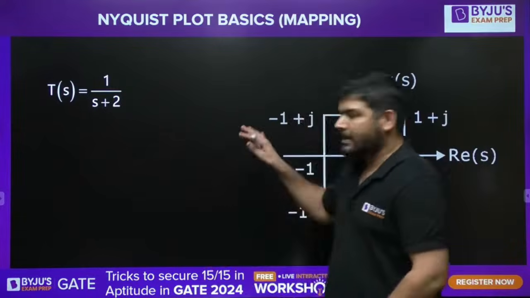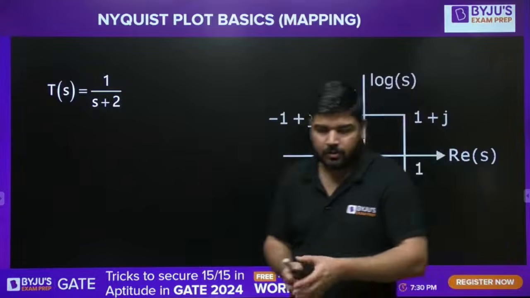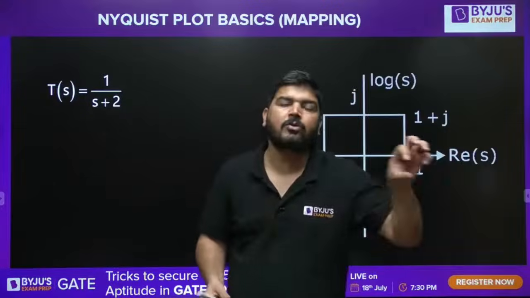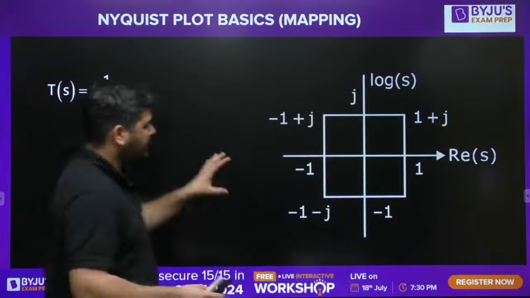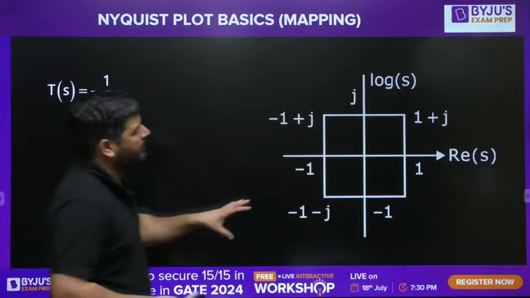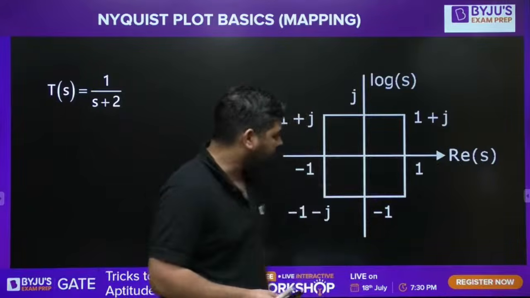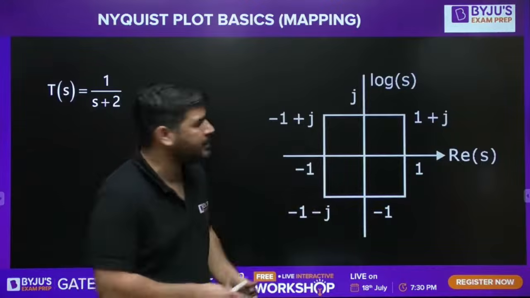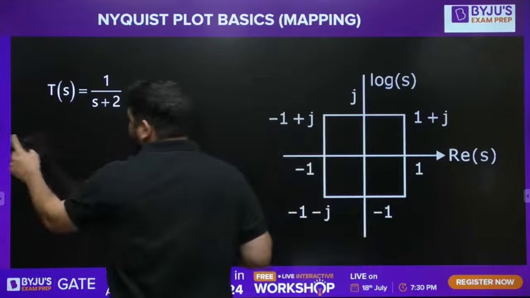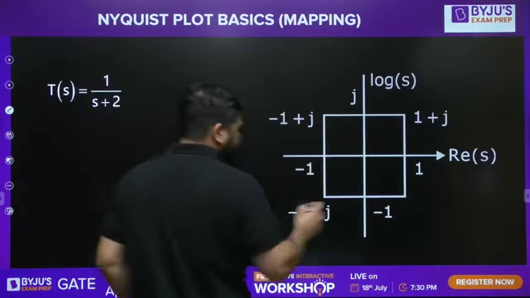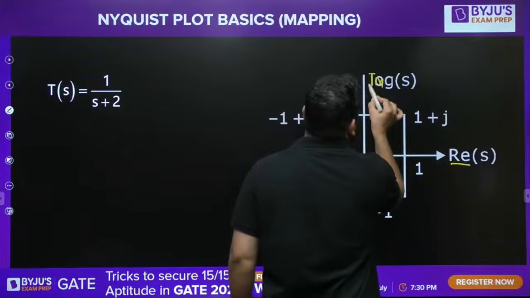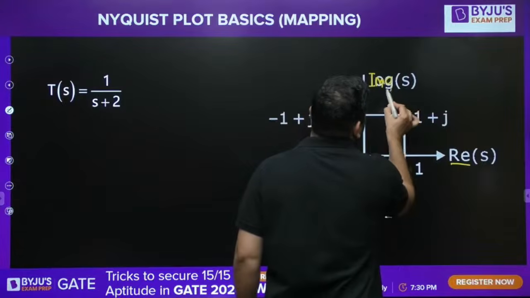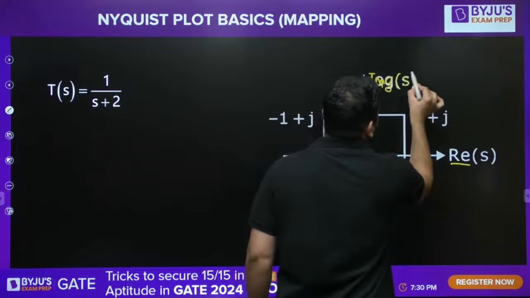So using this concept, we will try to conclude something. So let's try to understand. Let's say there is an S-plane contour given. This is the S-plane. In this S-plane, this axis is the real axis and this axis is the imaginary axis, imaginary of S.